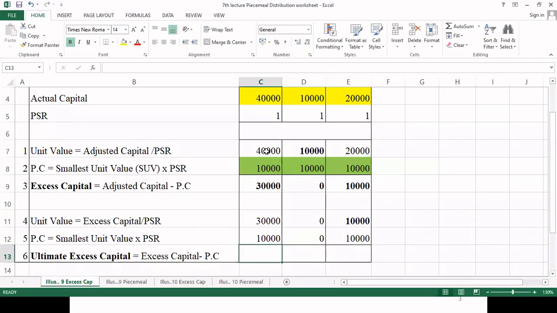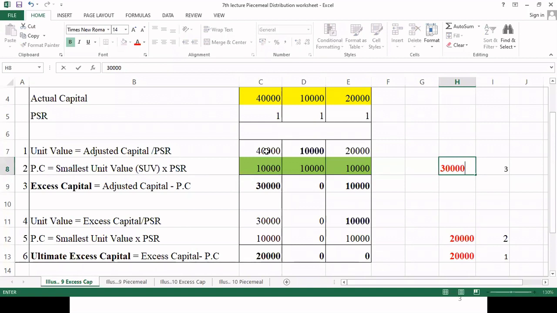Now let's see, 20,000 is the absolute excess capital which we have to pay to Mr. X. So while making payments, first of all we will pay a sum of rupees 20,000 to Mr. X. Then we will pay 20,000 between X and Z. And finally we are going to pay 30,000 to all the partners. I think up to here everything is clear.